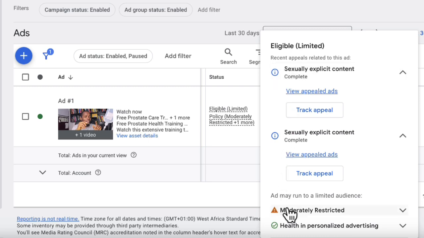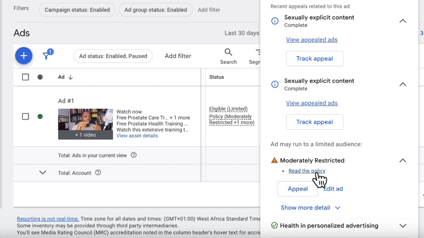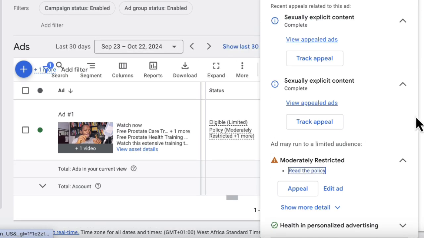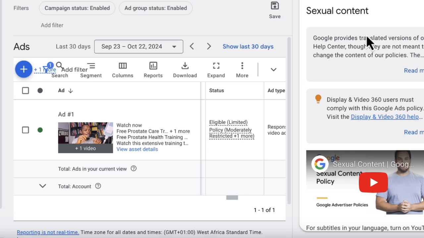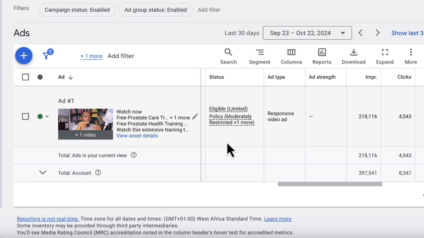Another thing right here is the moderately restricted. I'll click on it right now. You see this is moderately restricted, and if I click on it, I'll be able to see the exact policy that caused that moderate restriction. You can see right here, sexual content, and that is actually true because this advertisement is talking about the prostate gland, and the prostate gland is somehow related to men's sexuality. So the limitation right here is understandable, because of the nature of the product I'm advertising.